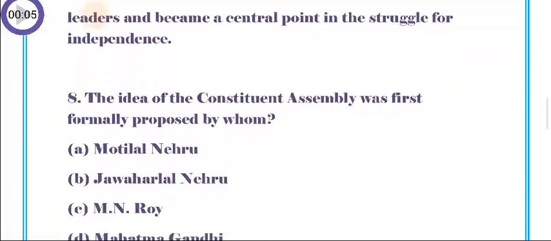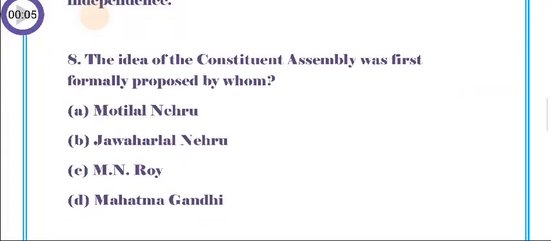Question number 8. The idea of the Constituent Assembly was first formally proposed by whom? A. Motilal Nehru, B. Jawaharlal Nehru, C. M.N. Roy, D. Mahatma Gandhi.